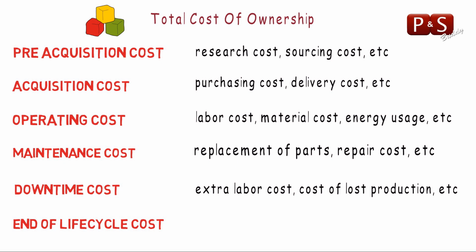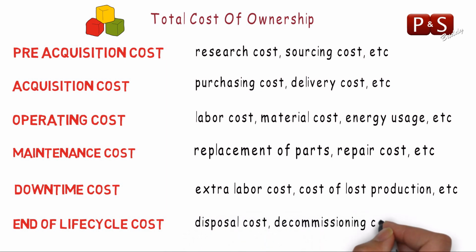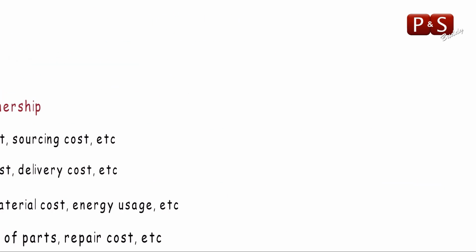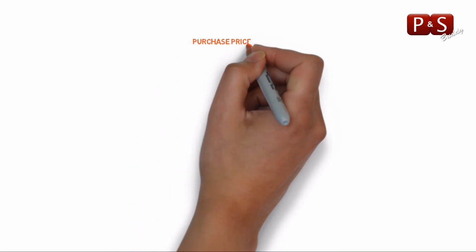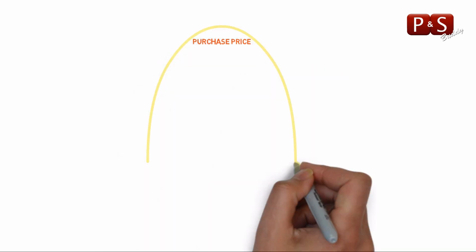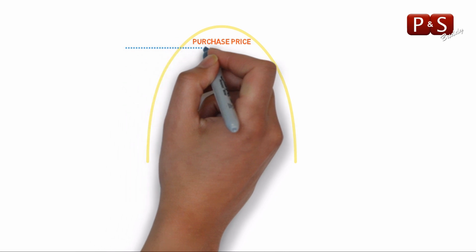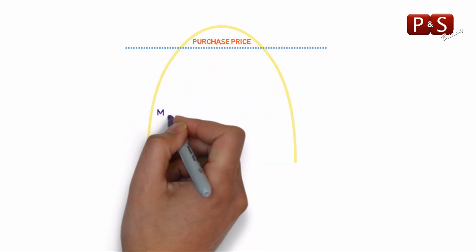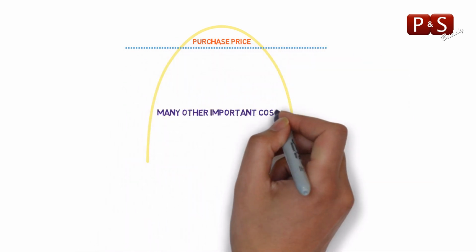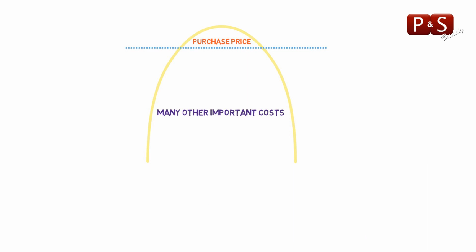End of life cycle cost. Once the material's useful life is over and it is being replaced with a new or alternative item, there will be some cost incurred. Examples are disposal cost, decommissioning cost, etc. By looking at these various costs, we can say the purchase price is just the tip of the iceberg. There are many other important costs to be considered, not just the purchase price.